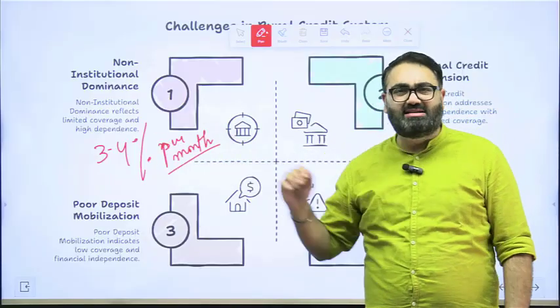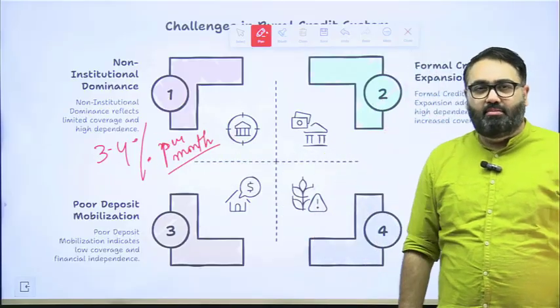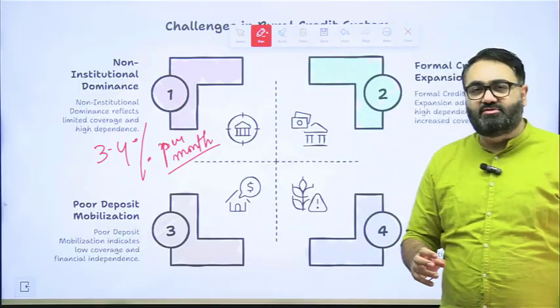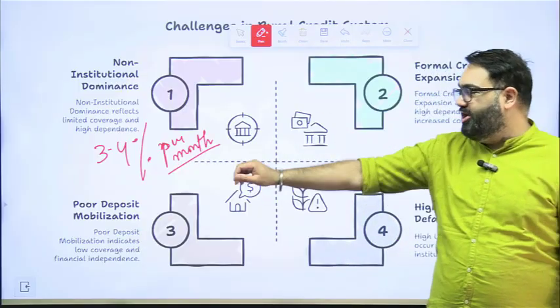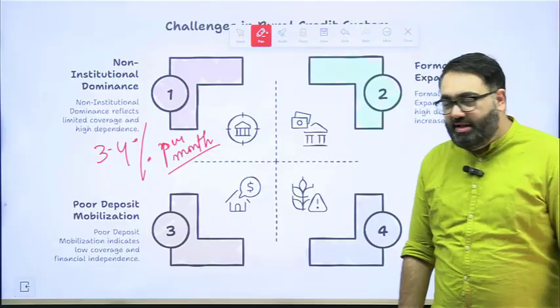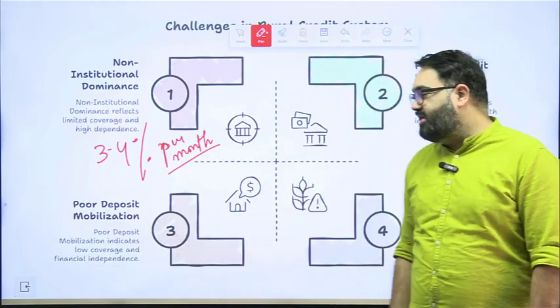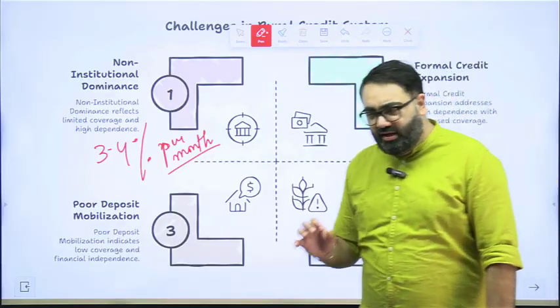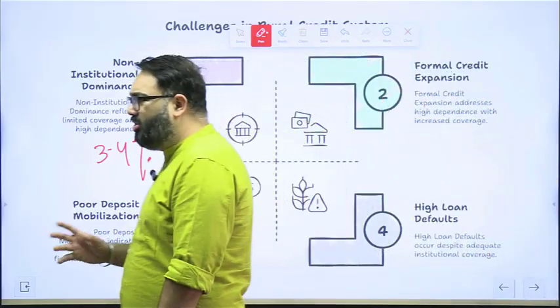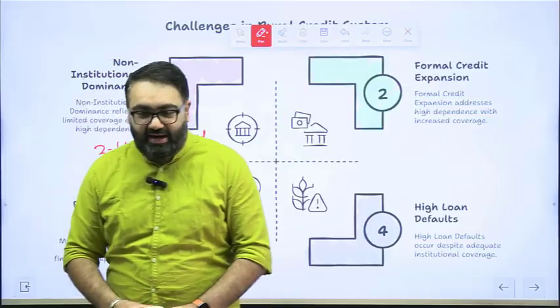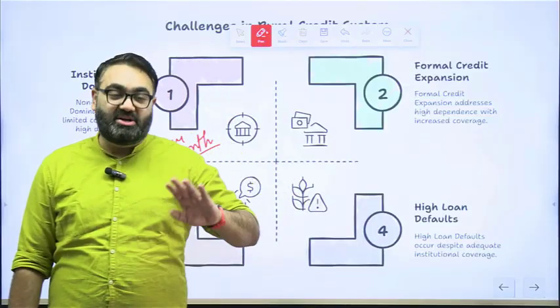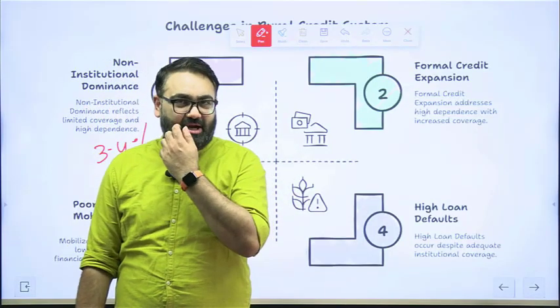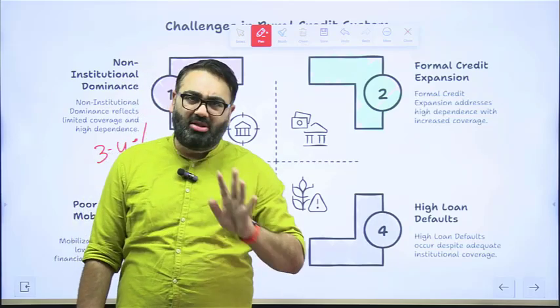In this case, that doesn't work. Most of the crop insurance companies will not recognize such non-institutional authority. Then there's a problem of poor deposit mobilization. As I said earlier, the regional rural banks is a good idea. It's a good premise that banks in the rural area, especially focusing on farmers as their credit base or as their customer base, all that is good.